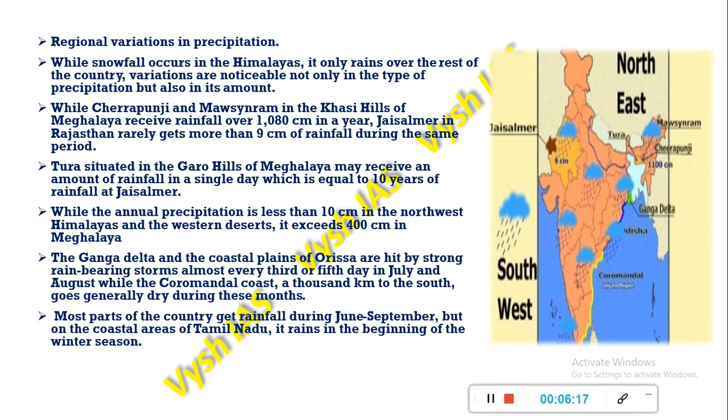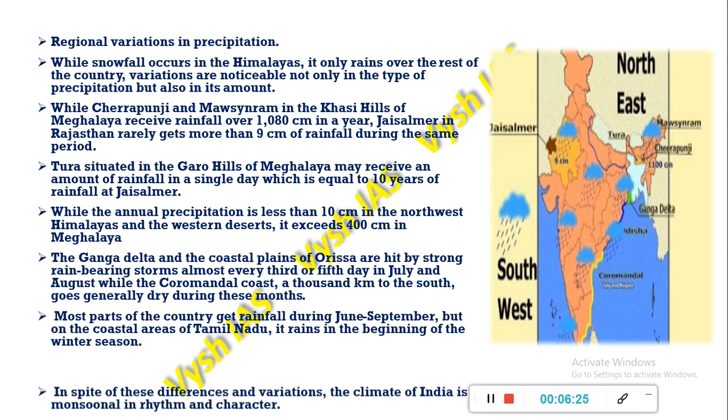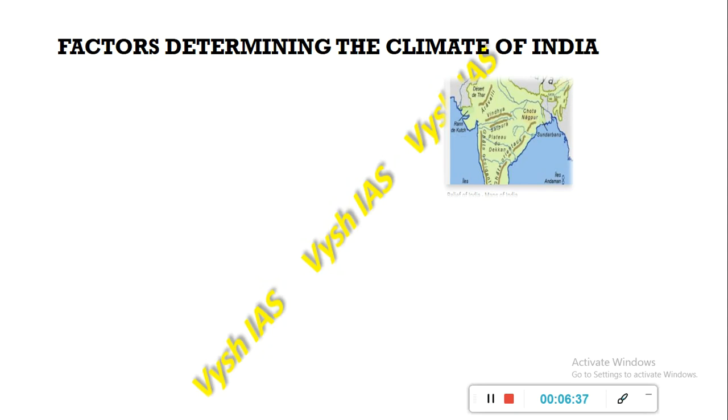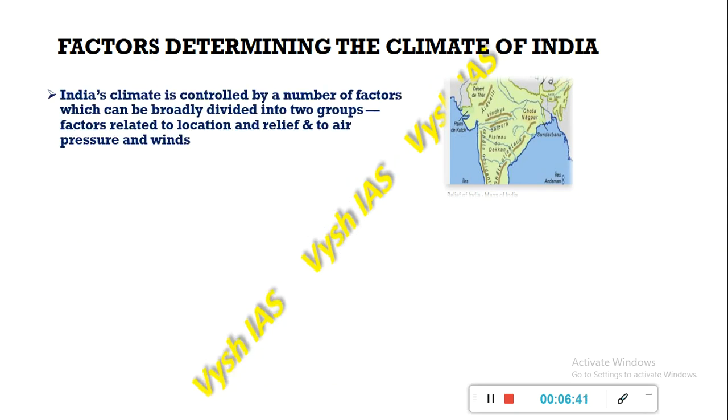Most parts of the country get rainfall during the June to September months, but in the coastal areas of Tamil Nadu it rains at the beginning of the winter season only. So even though there are so many differences and variations, the climate of India is still monsoonal in rhythm and character. Now, the factors determining the climate of India.